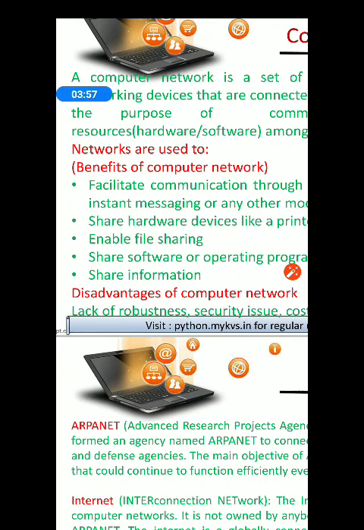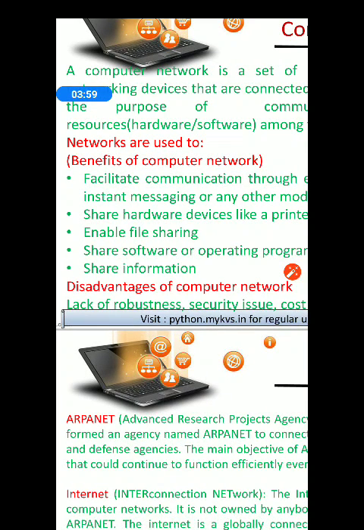Third is sharing hardware devices. Fourth is enable file sharing. Fifth is to share software. And lastly, to share information.